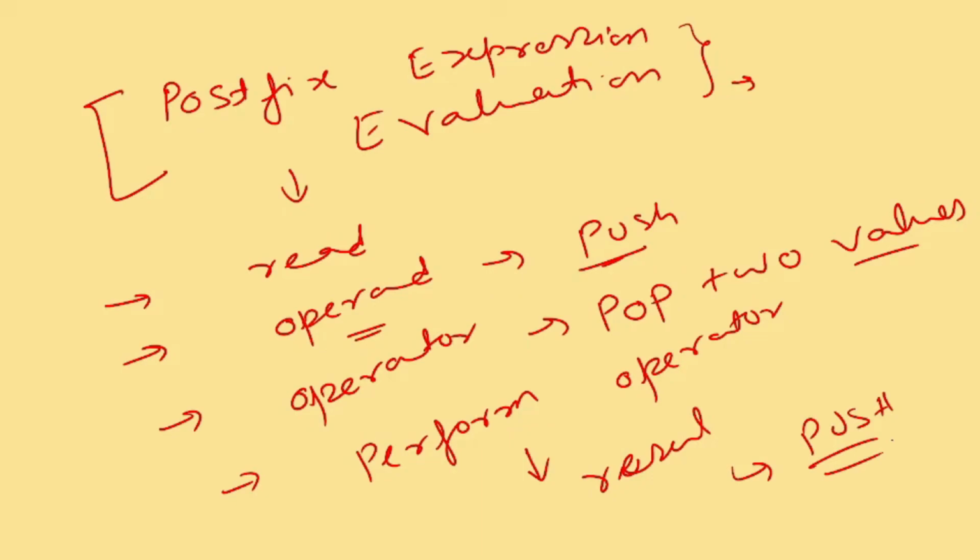Okay, it's a little bit of theory. Now we are going to perform it with an example quickly, so we will see how it works and what the evaluation looks like. If I say 7 8 2 star 4 slash plus, it's a complicated one. If I were taking 2 3 star, we know that 3 twos are 6, so that would be a very simple example. We're just taking a complicated one.